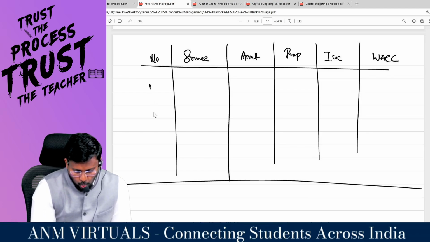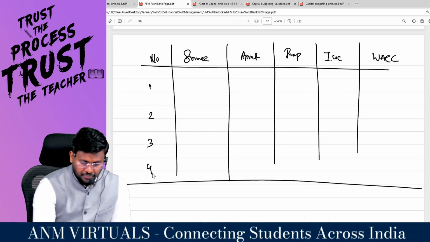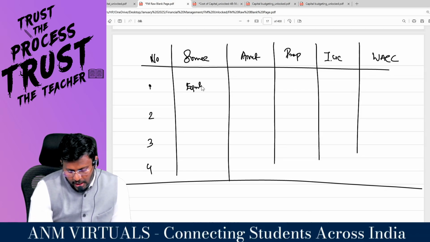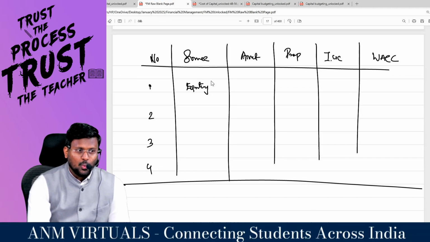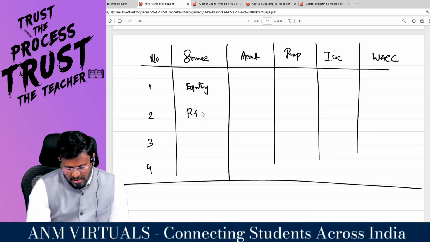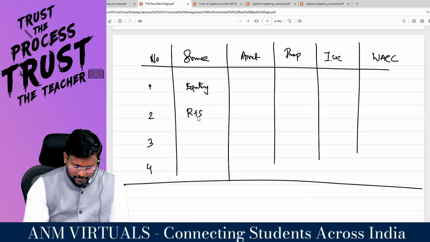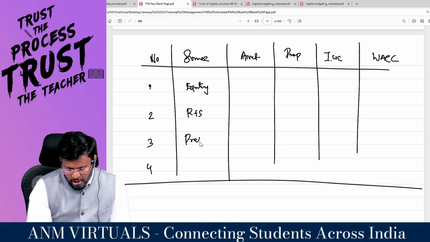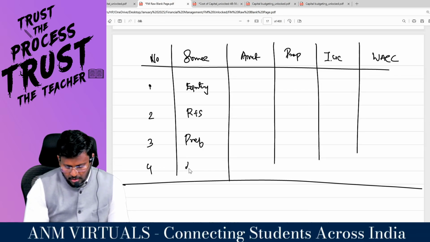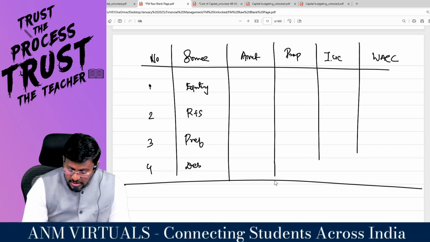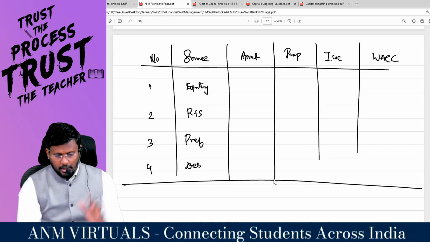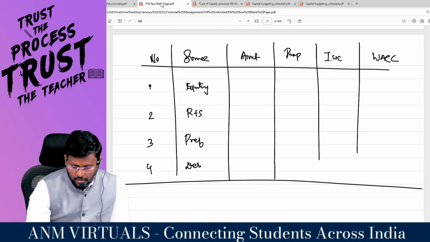Number 1, 2, 3, 4. Number 1, equity share capital. 2, reserves and surplus or retained earnings, whatever it may be. 3, preference share capital. 4, debentures. Fantastic. Use only the book value; don't go to the market value. Okay. Equity, how much?